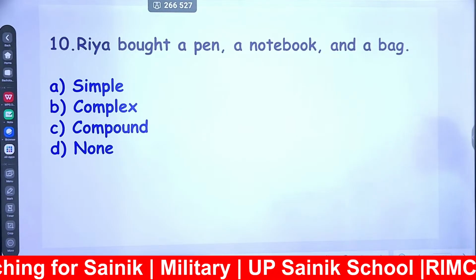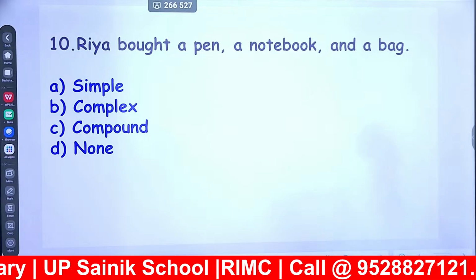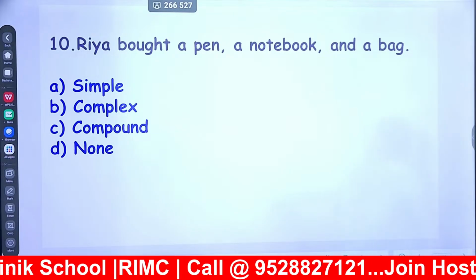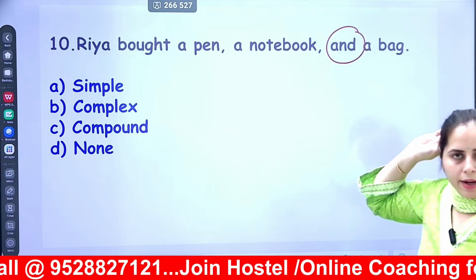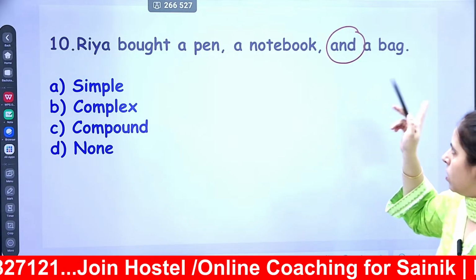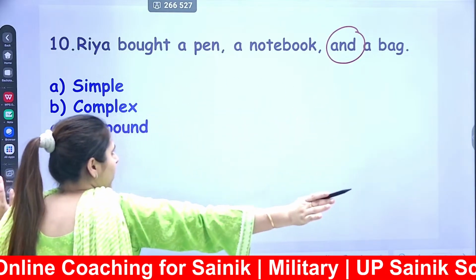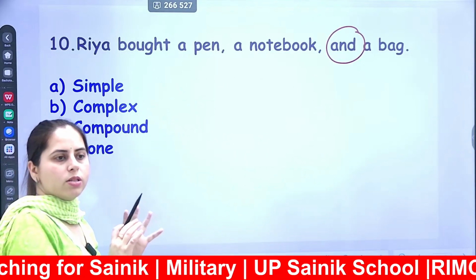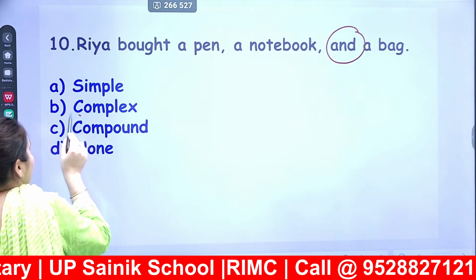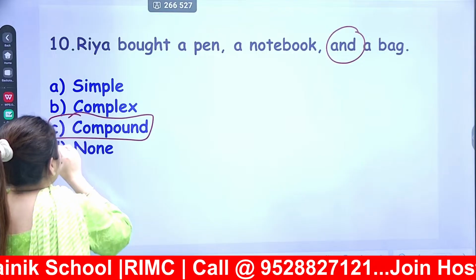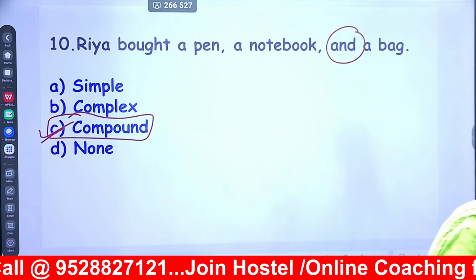Riya bought a pen, a notebook and a bag. Again, as I look at this sentence, here and is given. And is my coordinating conjunction. Coordinating conjunction, all the parts are independent. Whenever you are getting all parts as independent, your right answer will be compound sentence. So here the right answer is option number C, that is of compound type, right?